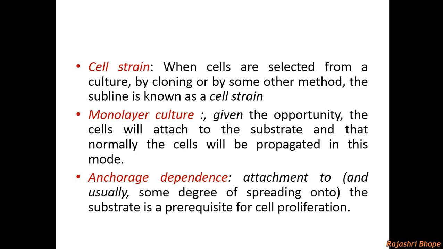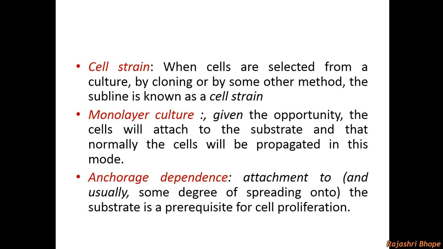Cell strain. When the cells are selected from a culture by cloning or by some other method, the subline is known as a cell strain, where you will find only one type of cell or two to three types of cells in a culture.